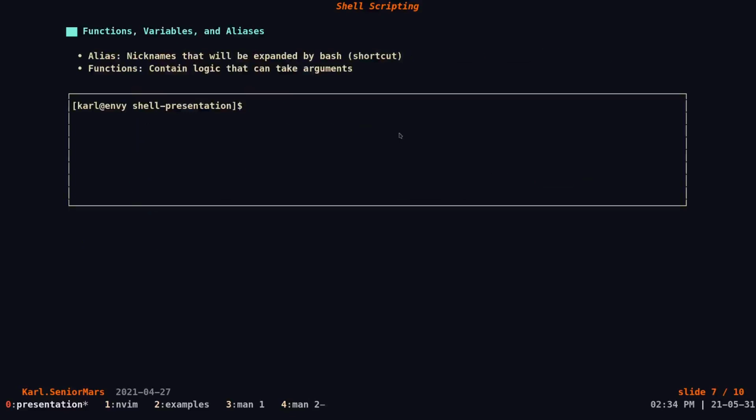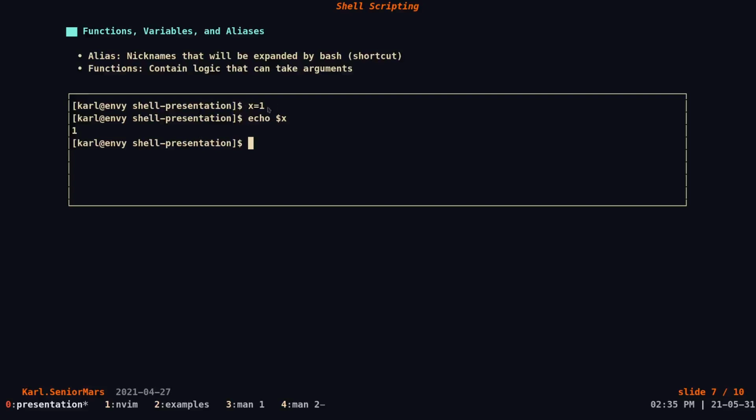To do that, we need to look at bash as a language, which means variables and functions. So let's first take a look at variables. To assign a variable, you write the variable name and then whatever you want to assign to it. In this case, we're going to assign x to 1. Then we can do echo, and to refer to the variable, we use $ and then the variable name. So if we do echo $x, we should get 1.